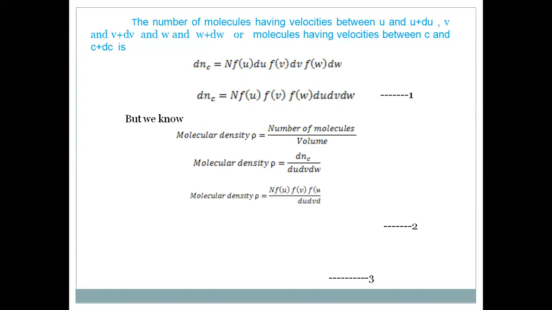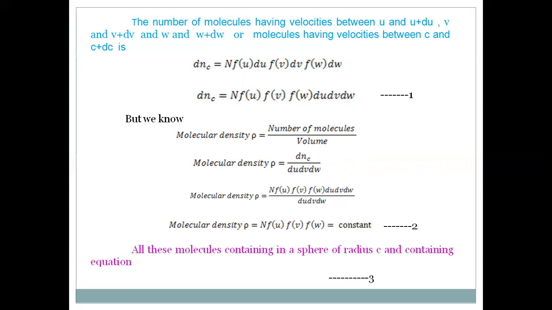So molecular density rho, with dNc equal to N into f of u, f of v, f of w, du, dv, dw, divided by du, dv, dw. Of course, the du dv dw cancel each other, so molecular density rho is equal to N into f of u, f of v, f of w. That is equal to a constant, according to Maxwell's assumption at the equilibrium position. This is taken as equation 2.